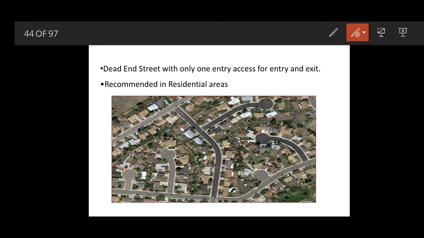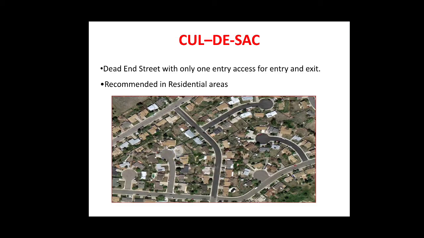As you can see, from the local streets, the access is provided so that the vehicle can move to the residential areas and take a turn from the circular portion which is provided for the parking of the vehicles as well as for the vehicles to change the direction. They are provided with the dead ends. These are recommended only for the residential types of areas where the type of vehicle moving are the passenger vehicles only.